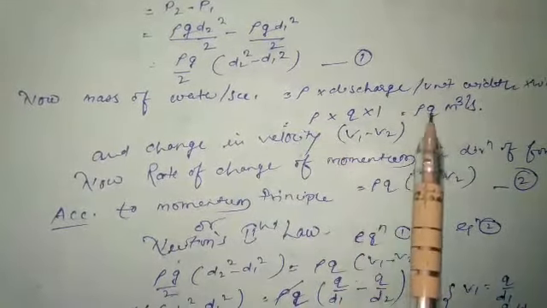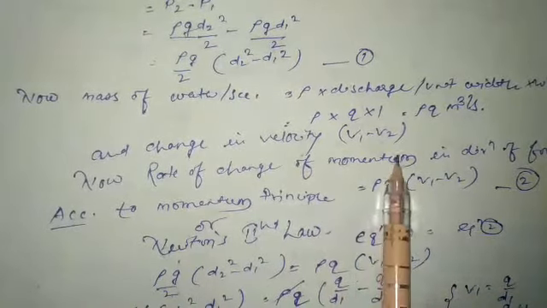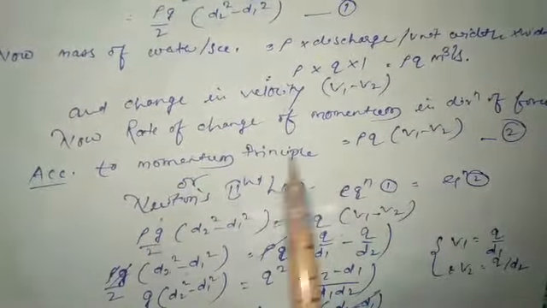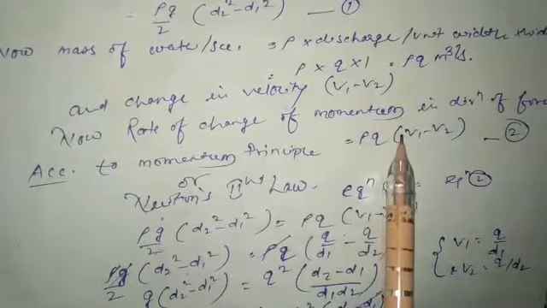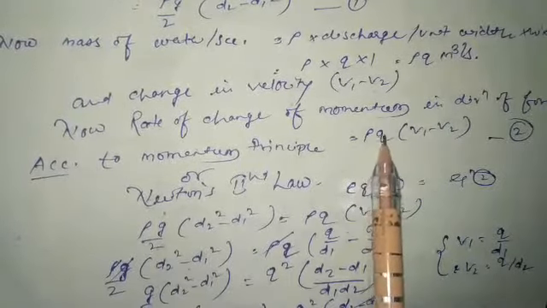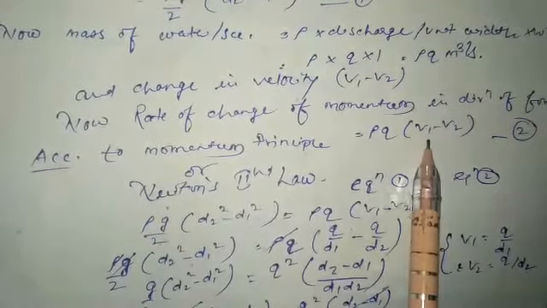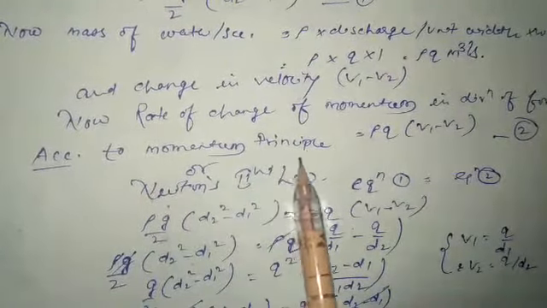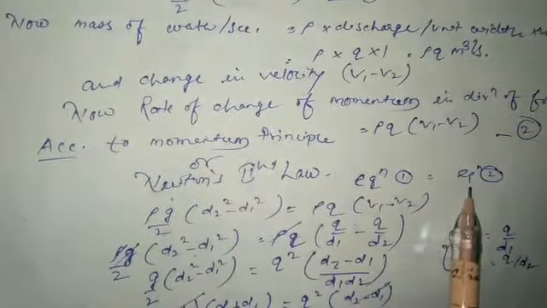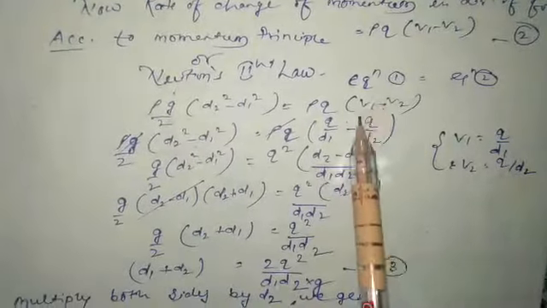Now we calculate the mass of water per second, that is rho into discharge per unit width into width, rho into q into 1, that is rho q meter cube per second, and the change in velocity is V1 minus V2. Now the rate of change of momentum in the direction of force, right? That is rho q into V1 minus V2, where rho q is mass per second and this is the change of velocity, right? According to the momentum principle, or Newton's second law, equation 1 should be equal to equation 2, right? That is the value of equation 1 and that is the value of equation 2.